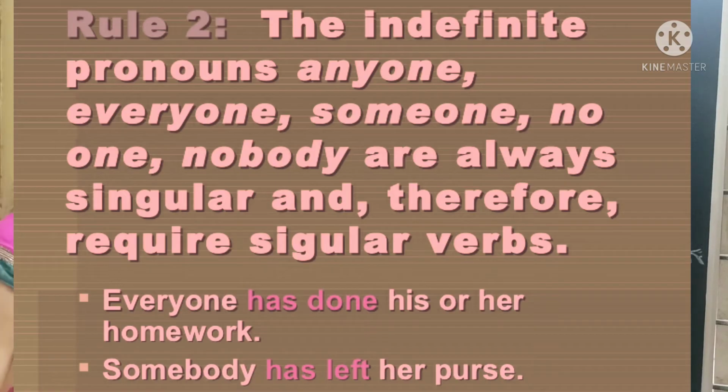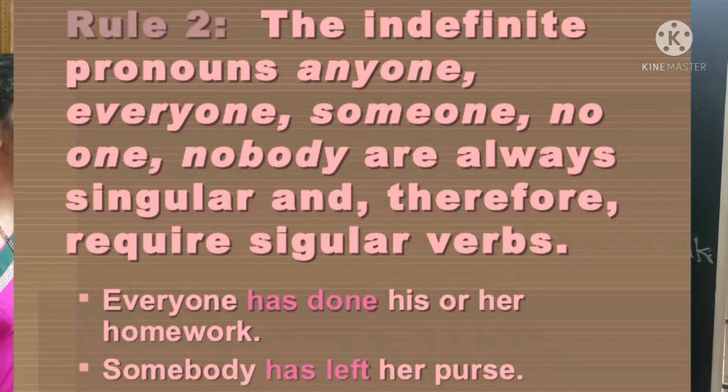Now let us see the second rule. Indefinite pronouns like anyone, everyone, someone, no one, nobody are always singular, so we use a singular verb. Therefore they require singular verbs. For example, everyone has done his or her homework. Everyone is an indefinite pronoun, so I have used the singular verb has. Next, somebody has left her purse. Here also somebody is singular, so we use has.